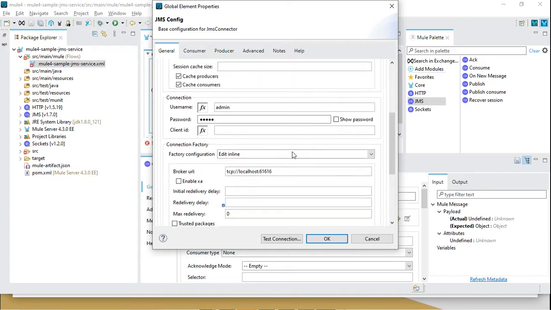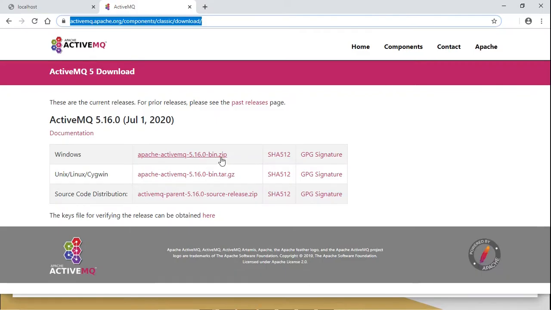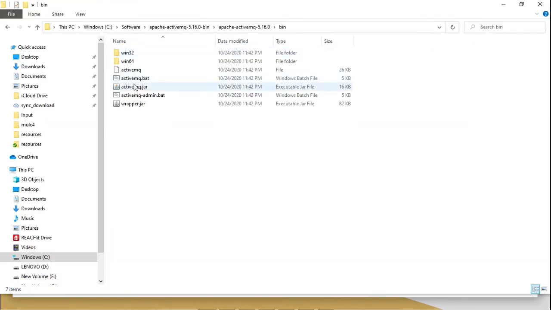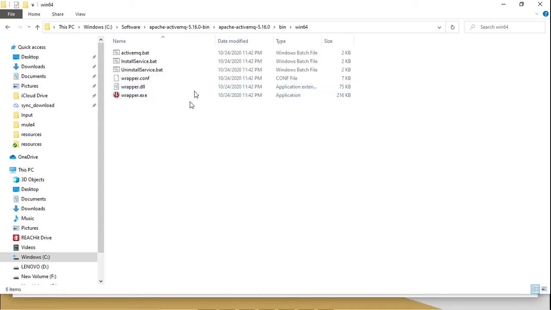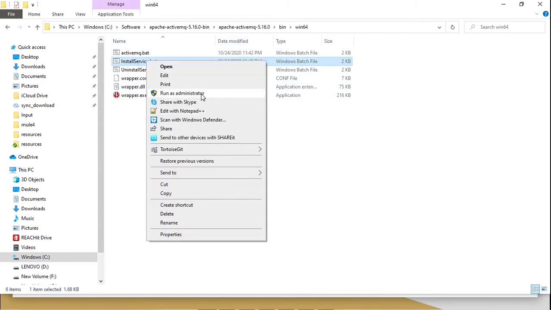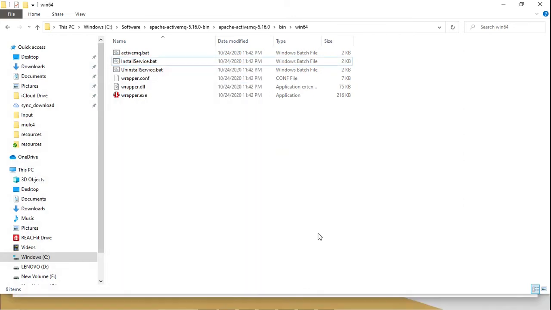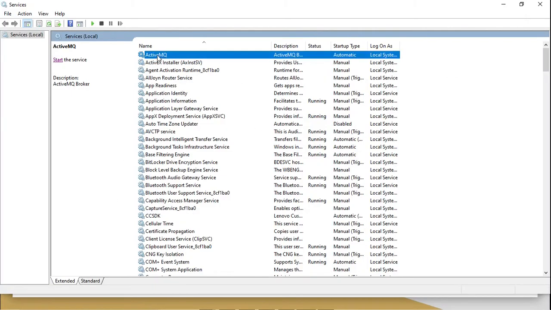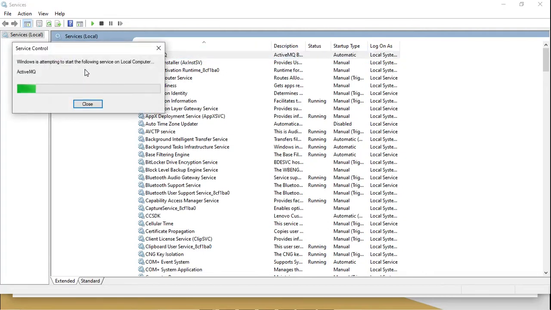So you can download the ActiveMQ from here, and after the download of the zip file you can go inside this folder, inside this bin and win64. Here you can right click and run as administrator. It will install this service on your system. Now I will show you how to start the service. So once you install, then you can get this ActiveMQ in the services section, and you can start it by clicking this.